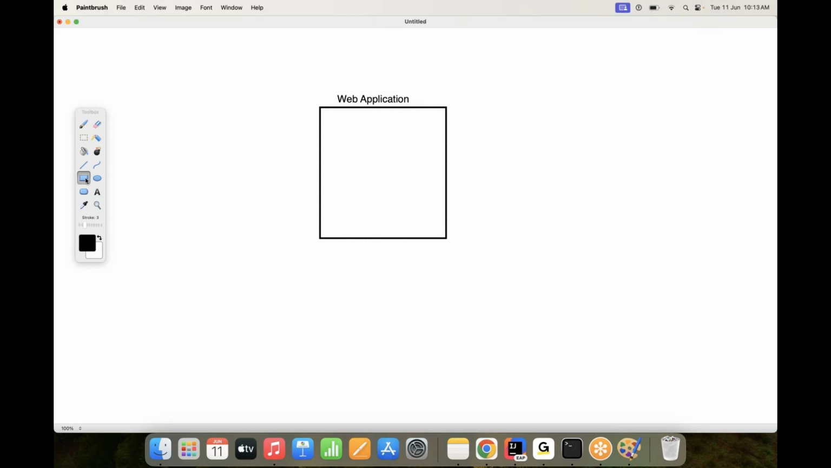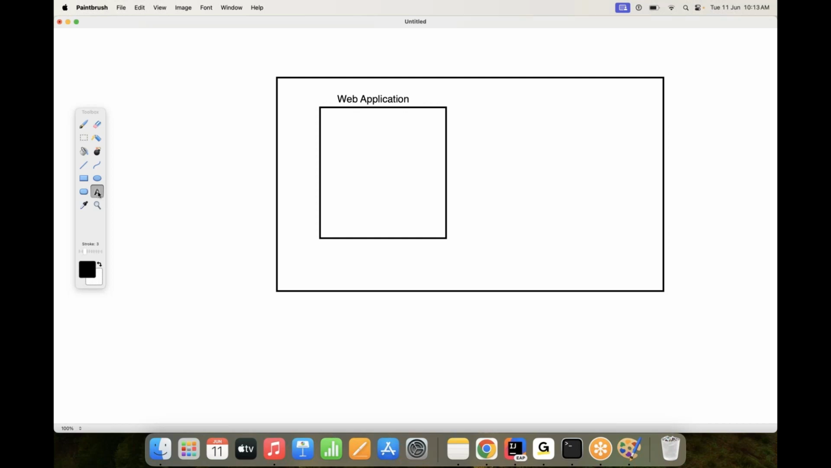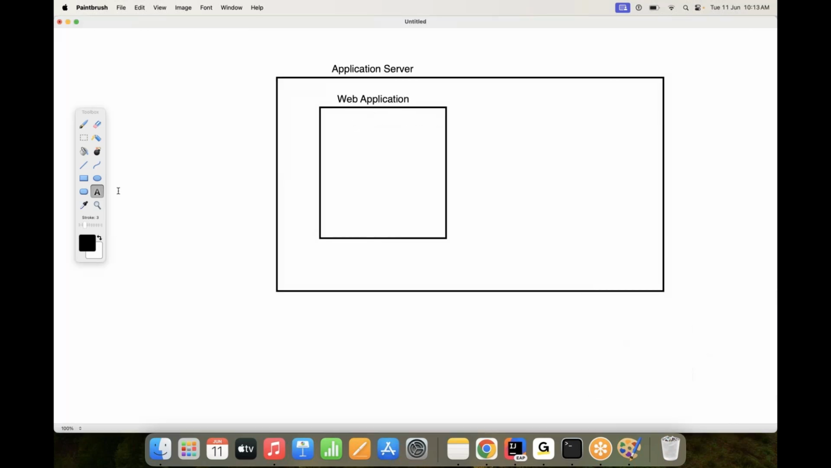To run this web application, what is required now? Definitely here we require server or not? Server software is required or not? Definitely, an application server here we require. Along with this application, we require a database also.